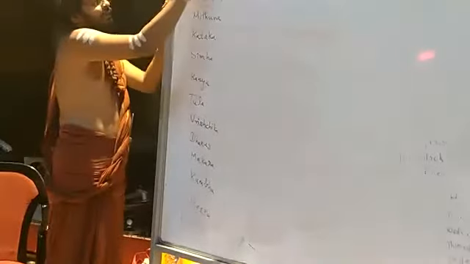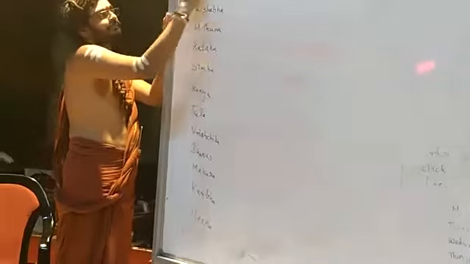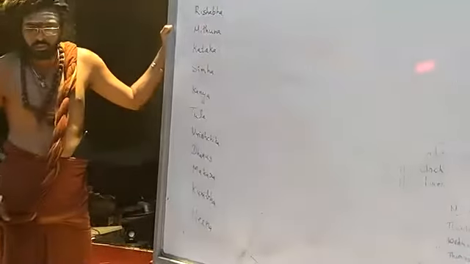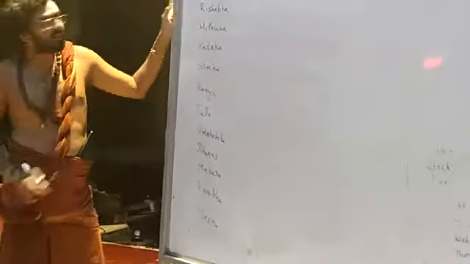These are the Rashis. Okay. Now we are going to fit in the nakshatras. I am making it into a table.